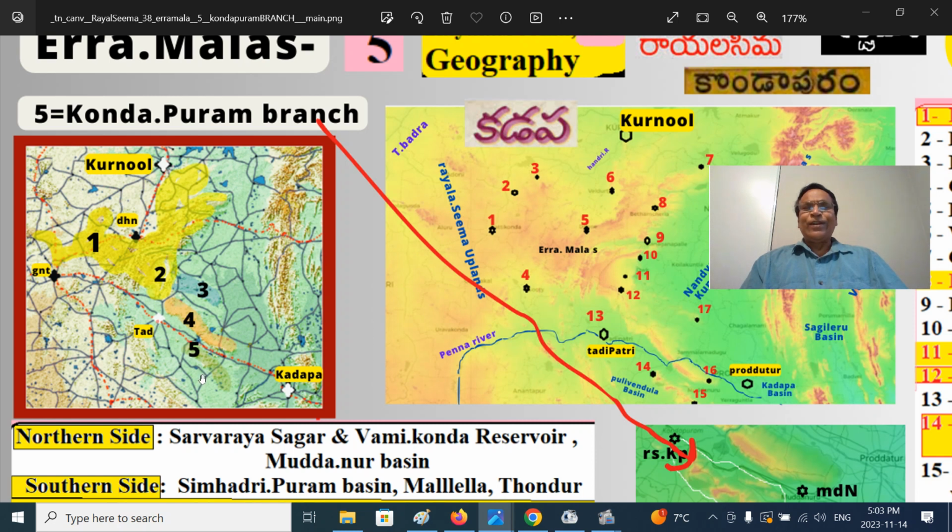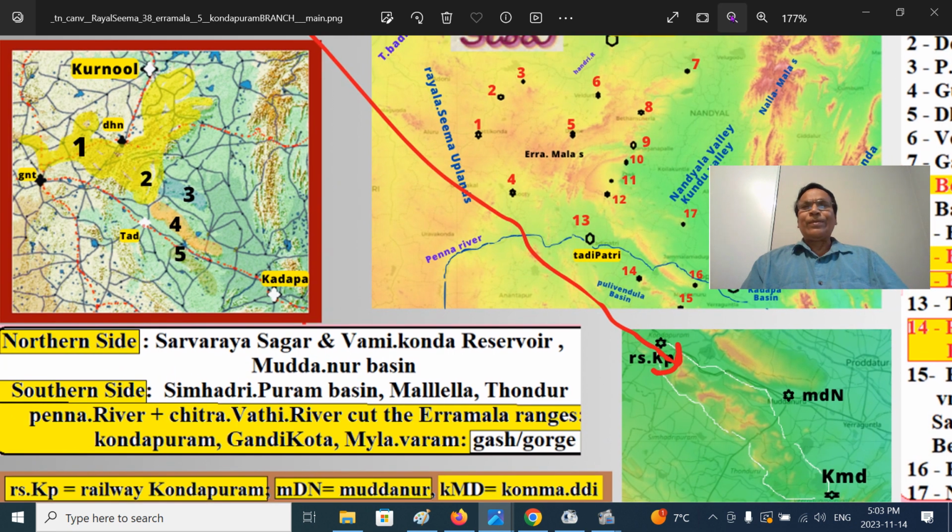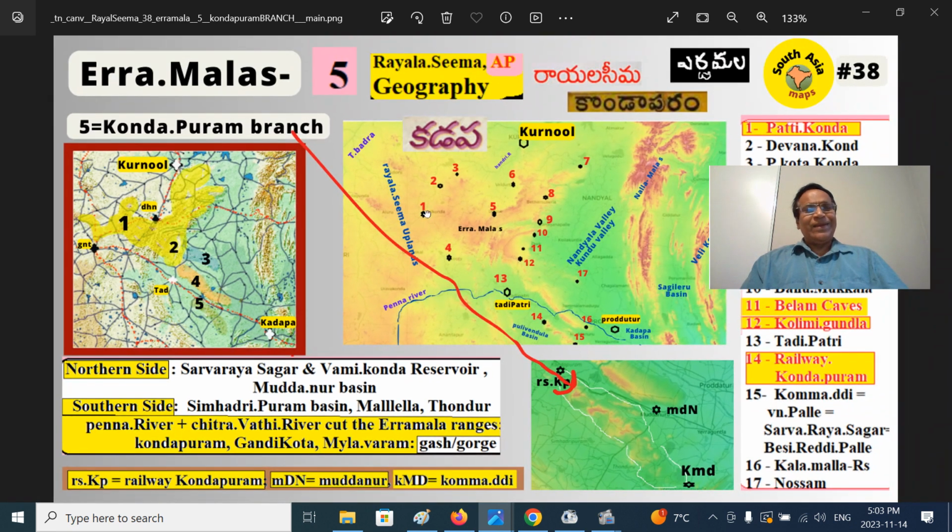Now we are looking at the fourth part, that is the Kondapuram branch. The uniqueness of this branch is that it is totally detached from the main Erramalas. The detachment is not very big. At maximum, from the Kolimigundla branch to this branch, there is a Muddanuru basin, maybe 5 to 10 kilometers at the maximum, roughly 10 on average.